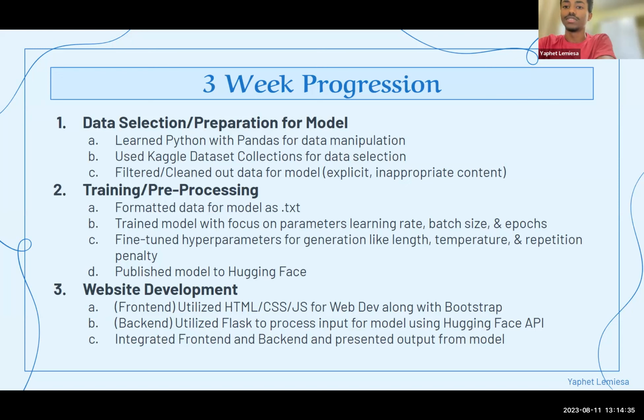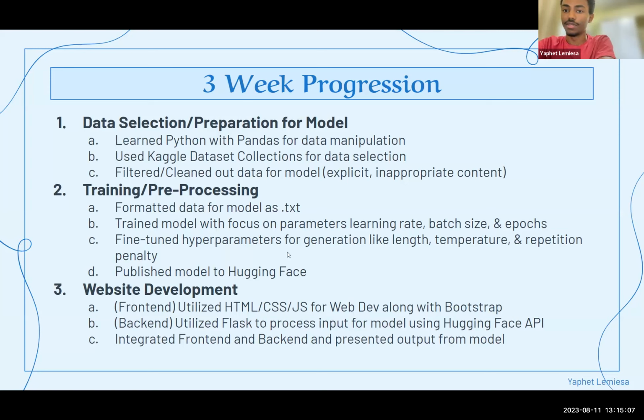And then moving on to the second week of training and pre-processing, we formatted data for the model as a TXT. And then after tokenizing using GPT-Neo, we also used GPT-Neo to train the model, focusing on parameters like learning rate, batch size, and epochs. And then for testing and generation, we fine-tuned parameters like length, temperature, and repetition penalty to get coherent and human-sounding responses from the therapy model. And then finally, we published the model to Hugging Face once we were satisfied with the model.